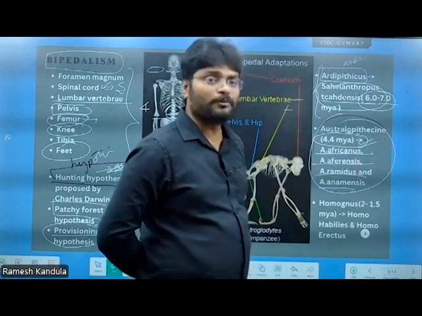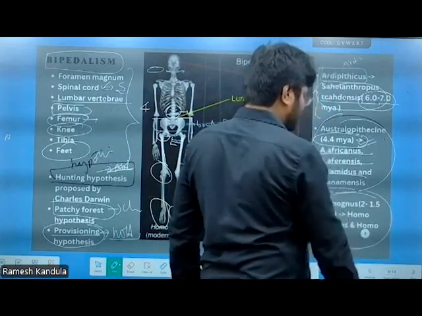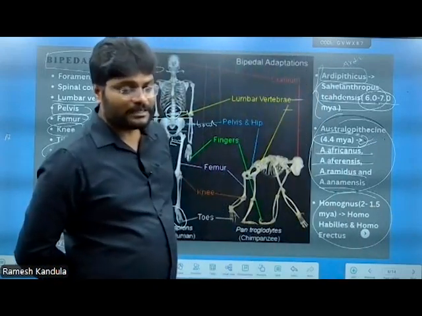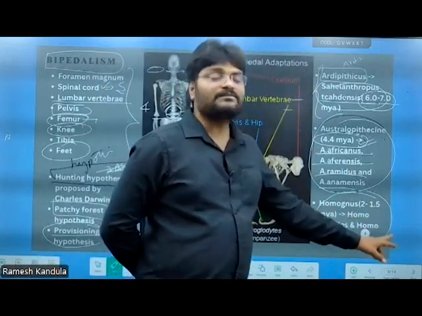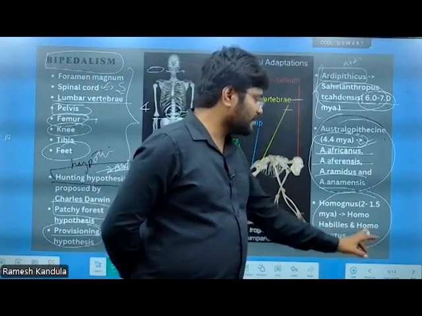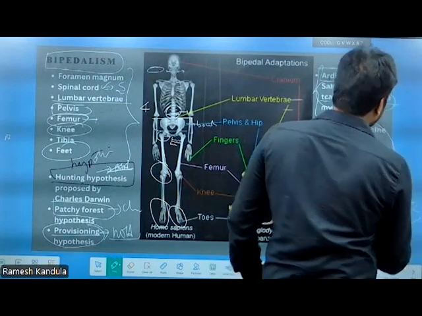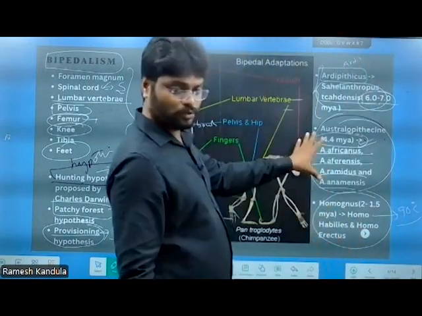When it comes to the Homo genus, during 2 to 1.5 million years ago, bipedalism got perfected. Understand? Homo habilis as well as Homo erectus had perfected 90 degree bipedalism. These are the examples you have to quote.